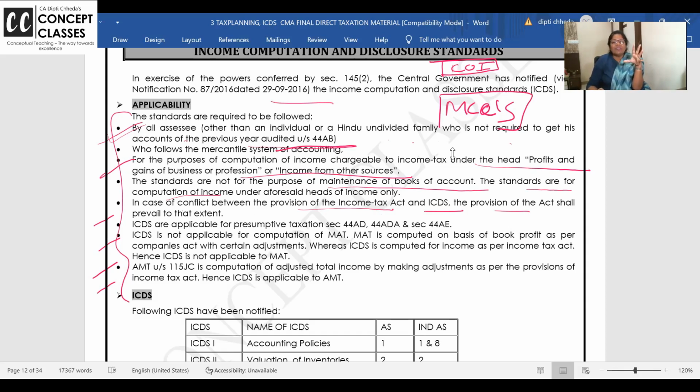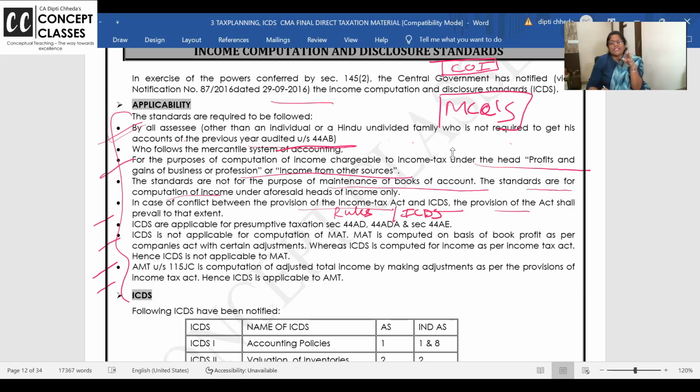So if there is a conflict, ma'am, Income Tax Act is clearly saying, okay, do this. And ICDS is saying do this. Which one you will follow? Income Tax Act. I have not written here, but same applies to rules. Can you please add on here? Rules may or ICDS may, if there are income tax rules, no?